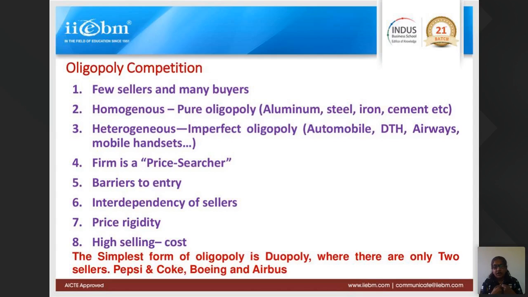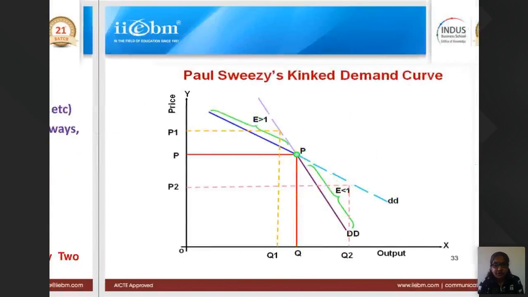They will do a lot of sponsorship of cricket and film stars and programs, and try to attract the customers, but they will never have a price war. They both will never get into a price war, because then both of them will lose, none of them will gain. That is why both will spend a lot on advertising, so the selling cost is very high. That is oligopoly, the features of oligopoly.